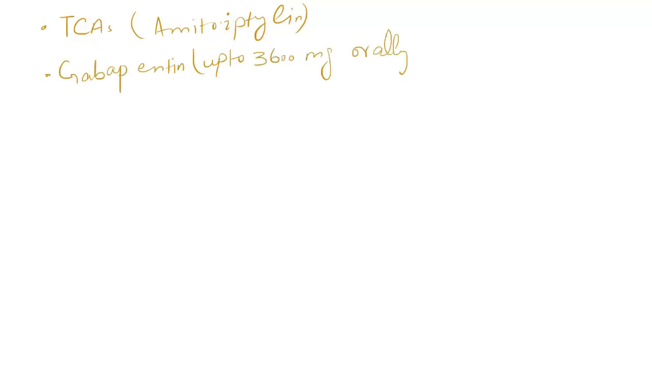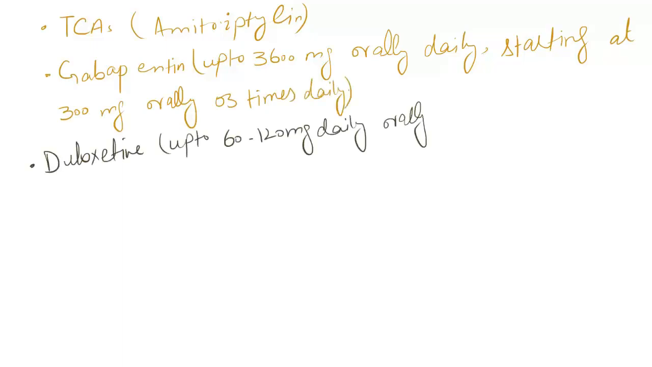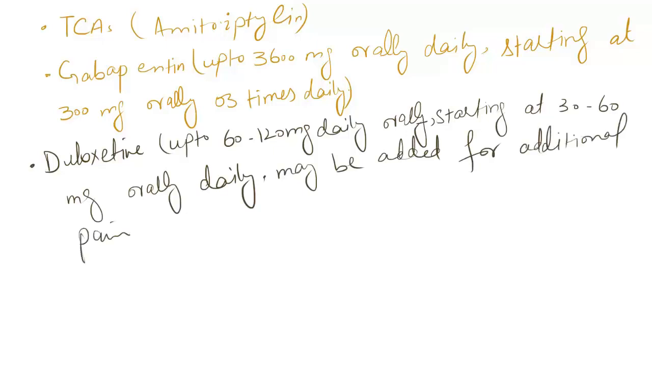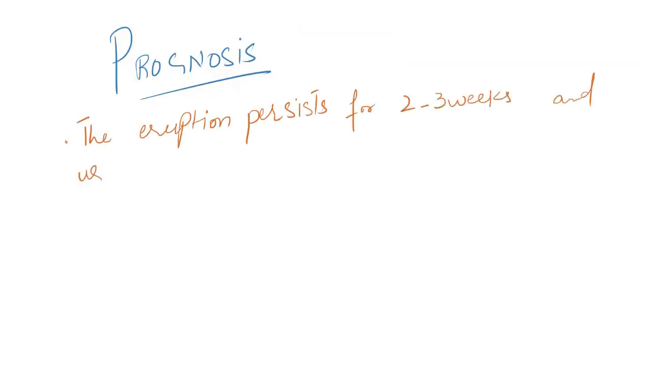Other options include tricyclic antidepressants like amitriptyline, gabapentin up to 3600 mg orally daily, starting at 300 mg orally 3 times daily. Next option is duloxetine up to 60 to 120 mg daily orally, starting at 30 to 60 mg orally daily. May be added for additional pain relief. Now, what is the prognosis of this disease? The eruption persists for 2 to 3 weeks and usually does not recur.